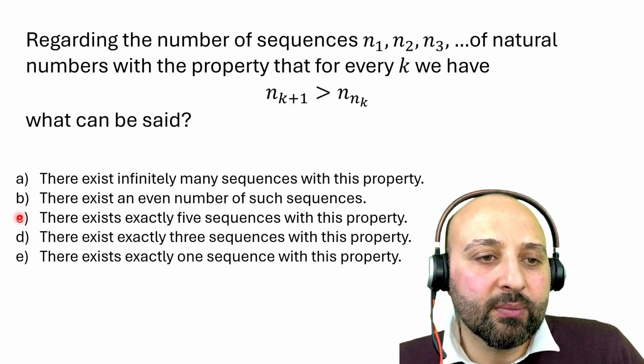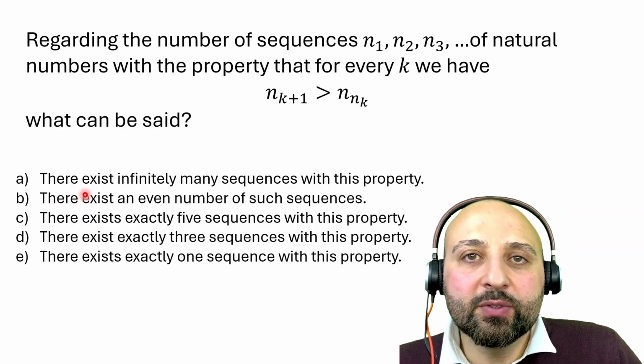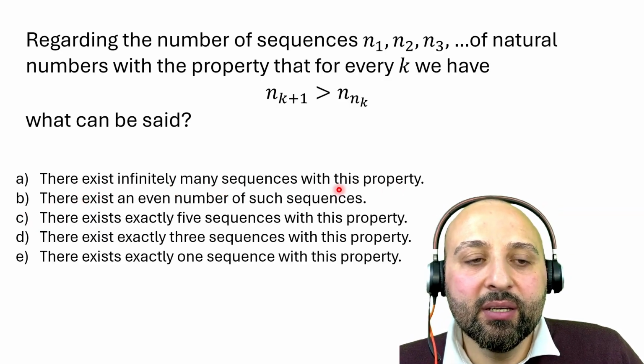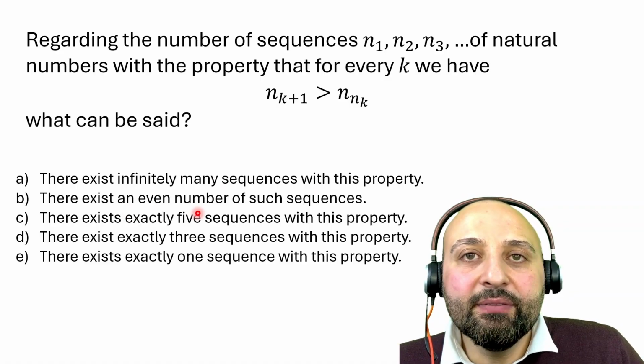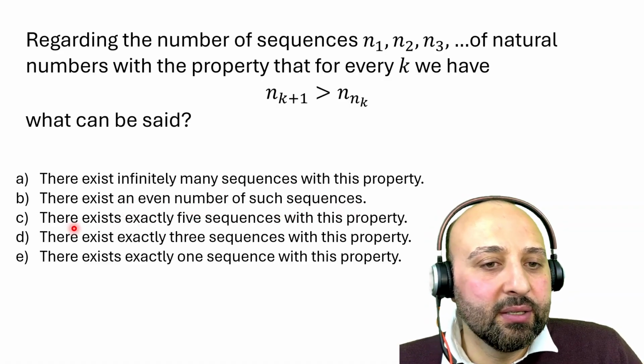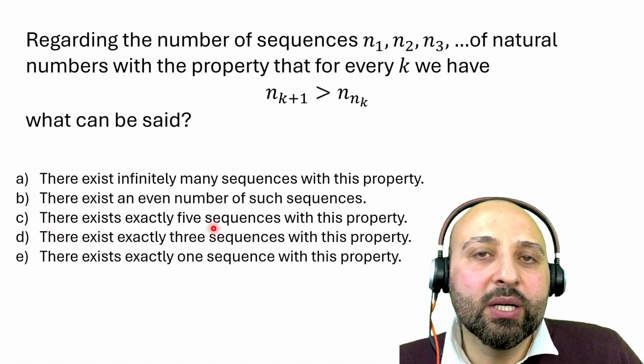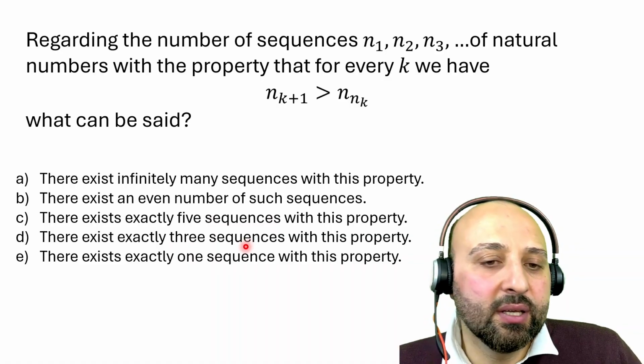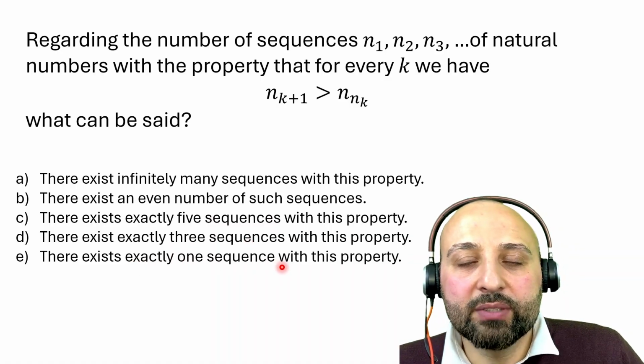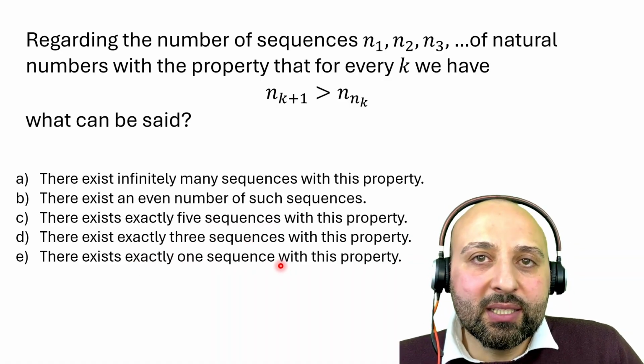The options that we have: first one is there exist infinitely many sequences with this property. There exists an even number of such sequences. We have exactly 5 sequences, we have exactly 3 sequences, and we have exactly 1 sequence with this property. All right, let us look at the solution.